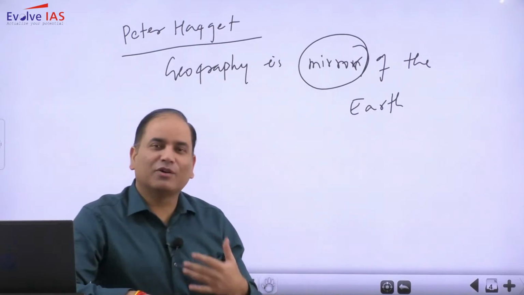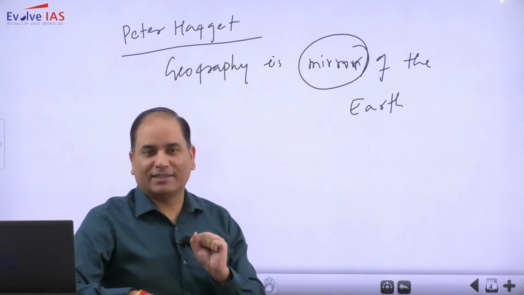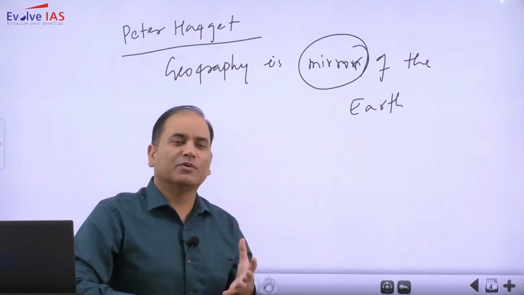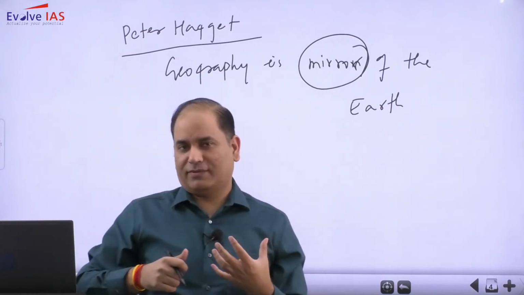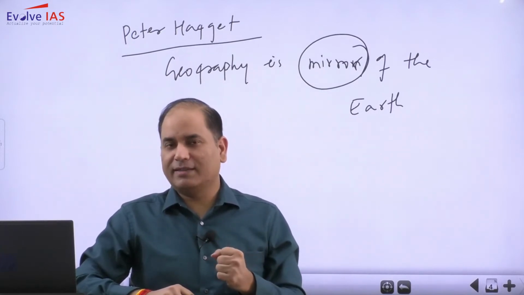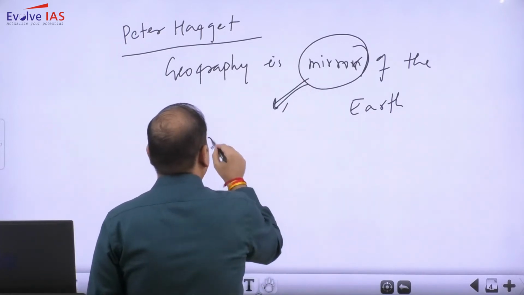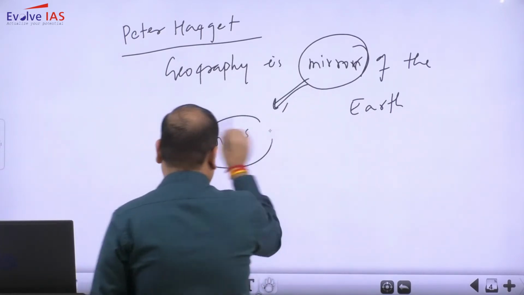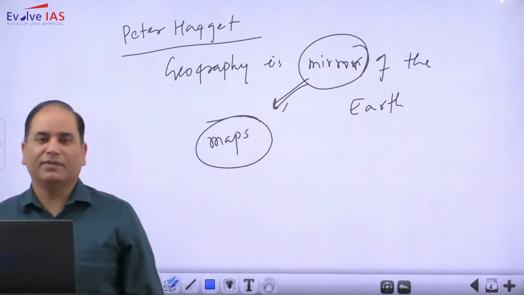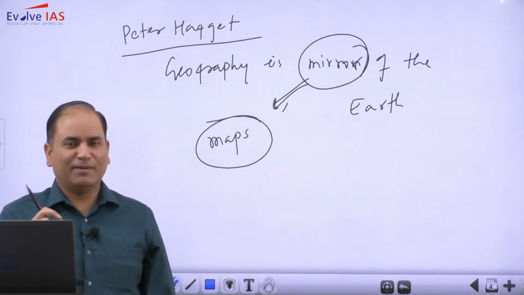When he says that geography is the mirror of the earth, what does it mean? Peter Haggett, and several geographers after him, have proposed this. Here, in a very simplified sense, you need to remember that the mirror simply signifies maps. It is telling us the importance of maps in geography. So in geography, maps are very important.